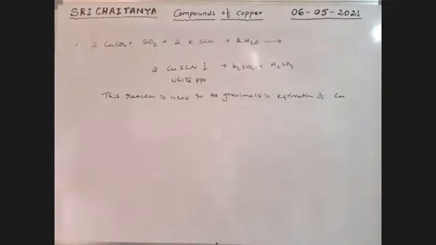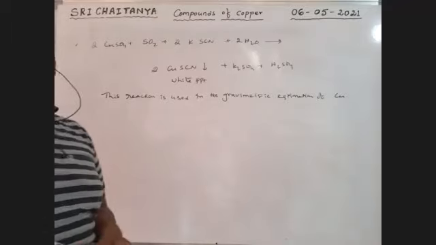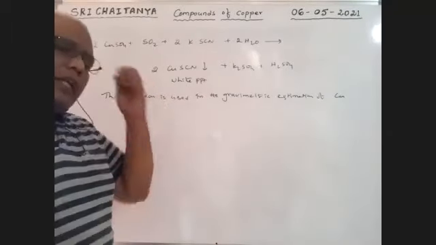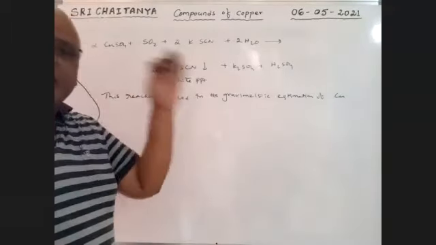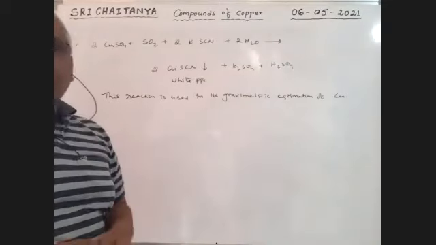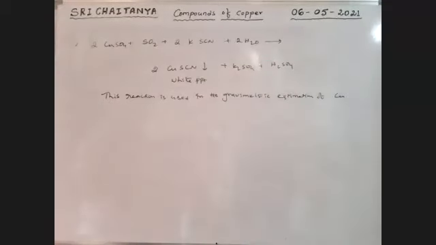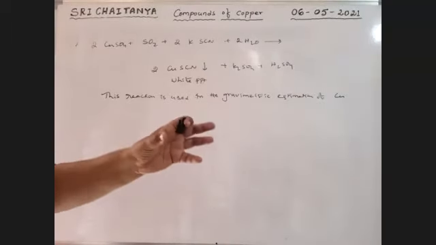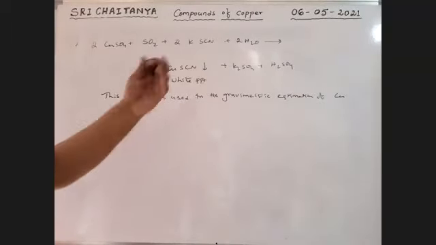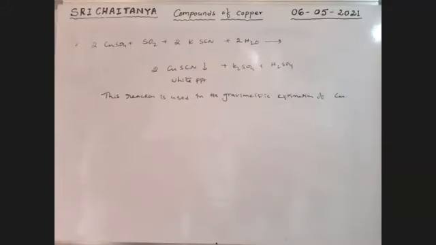The previous one is a quantitative estimation. Now it is a gravimetric estimation. These are different ways of expression that we will discuss in higher classes in your college, and there is no need to identify this gravimetric analysis now. How much weight of copper is there is determined by quantitative and gravimetric estimation. Next.